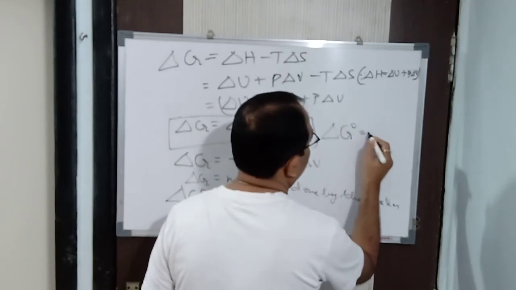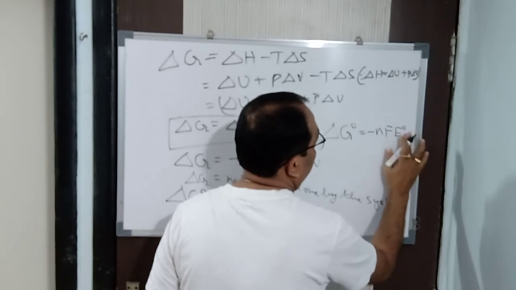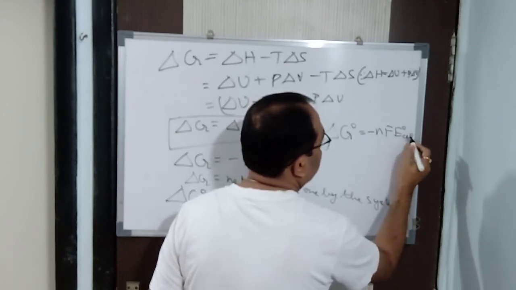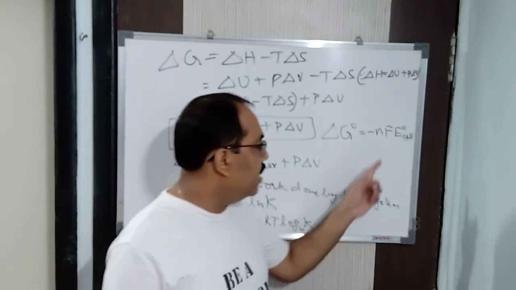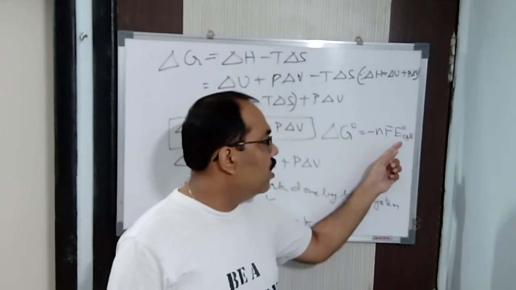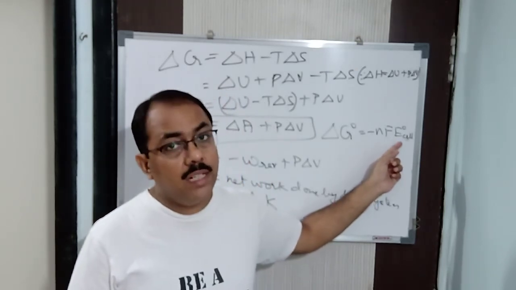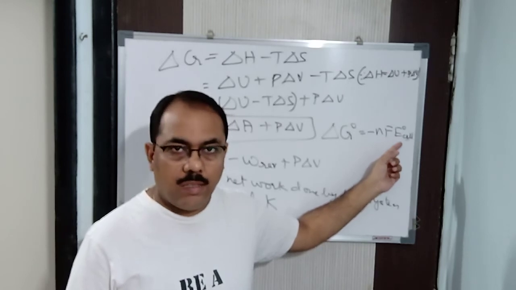Delta G naught is equal to minus nF E naught cell. This we'll study in class 12 in detail. n is the number of moles, F is the Faraday, which is 96500 coulomb. E naught cell is equal to E naught cathode minus E naught anode. E naught is the standard EMF of the cell.